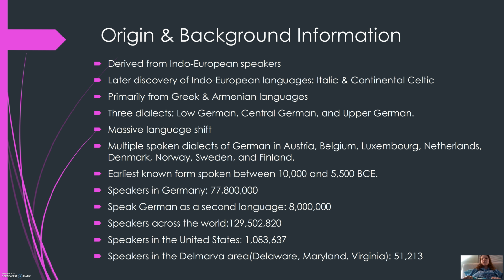1,083,637 people live in the United States, and out of that 1 million, in the tri-state area of Delaware, Maryland, and Virginia, is 51,213. So a breakdown of the area of Delaware, Maryland, Virginia. In Delaware, there are 30,191 people speaking German. In Maryland, there is 16,922 speaking German. And in Virginia, since it's a larger population, there's 31,100 people speaking German.